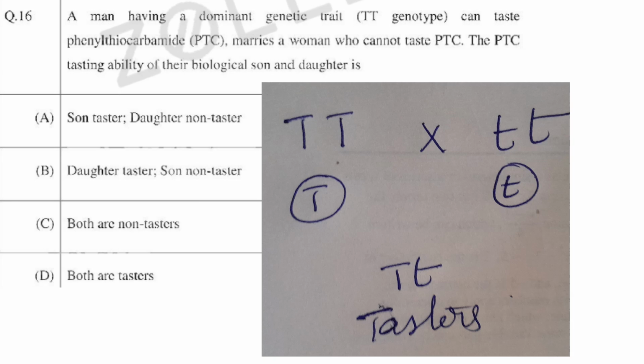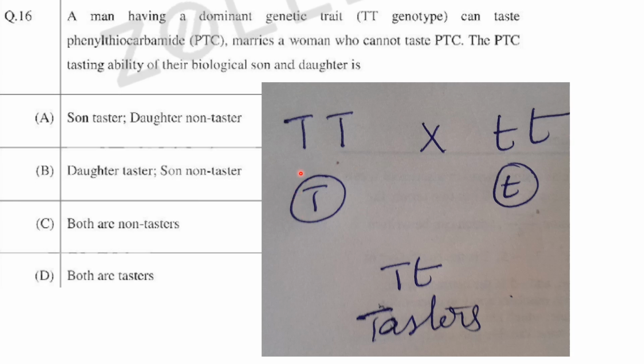Coming to the first question. A man having dominant genetic trait, TT genotype, can taste phenylthiocarbamide, PTC. He marries a woman who cannot taste PTC. The PTC tasting ability of their biological son and daughter is. So this is the man, and this is the woman whom he marries.